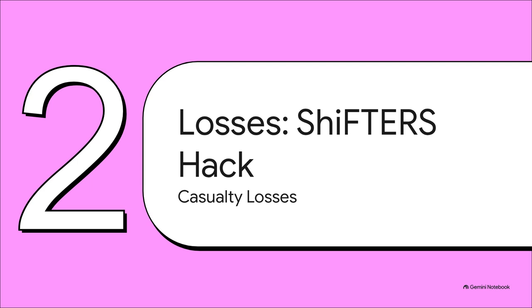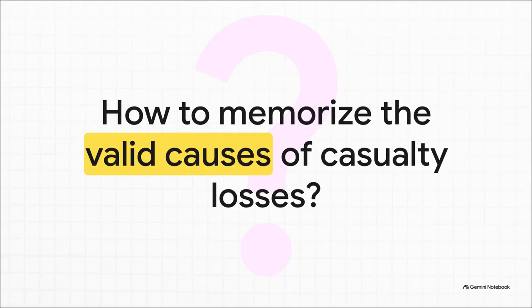Moving right along to Section 2, Losses, and our ShIFTERS hack. I want you to pause for just a second here. Try to force your brain to actually guess the valid causes of deductible casualty losses before we reveal the answer. This is called active recall, forcing your brain to struggle a bit to search for the answer. It strengthens your neural pathways way better than just passively reading a textbook. Okay, got your guesses? Let's see how you did.